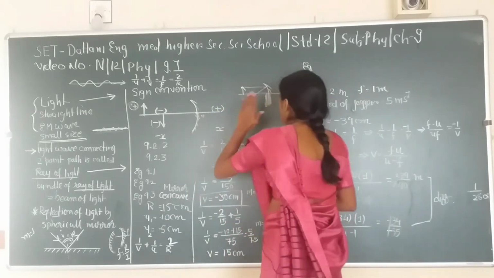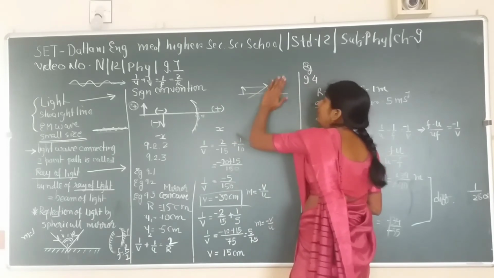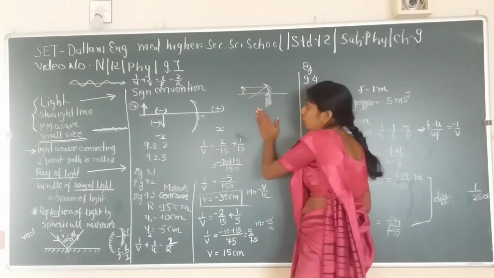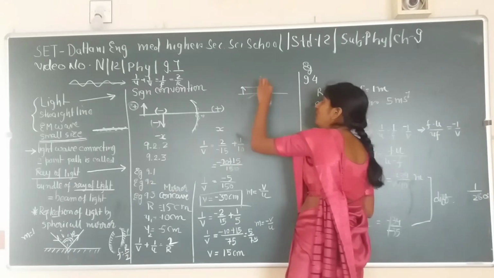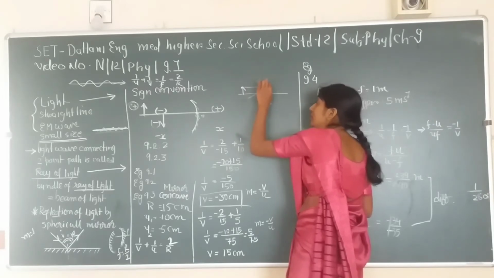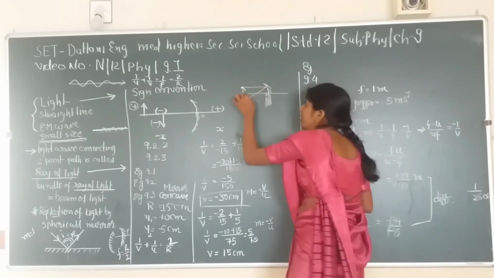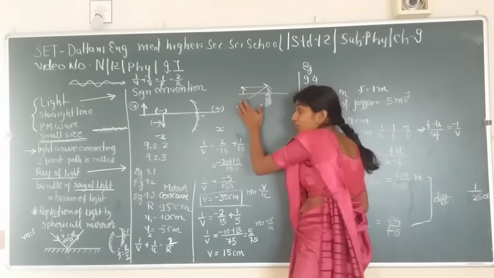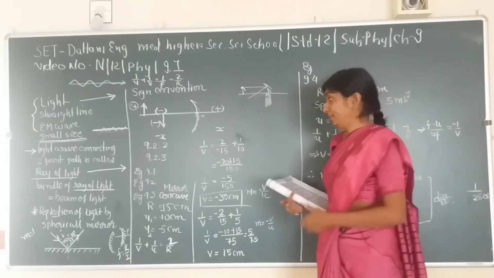Because we are keeping this opaque, that doesn't mean the image is not going to form, because whatever rays are incident over here, that is what gets reflected and being absorbed over here.